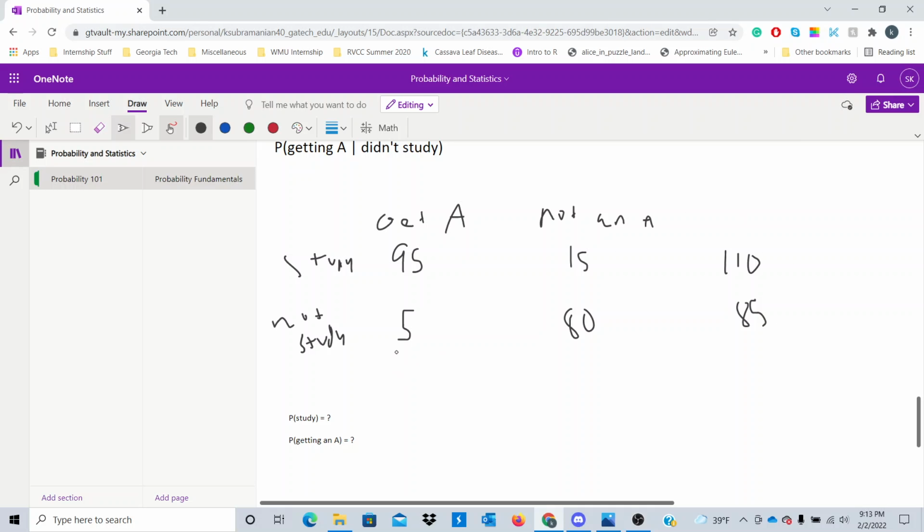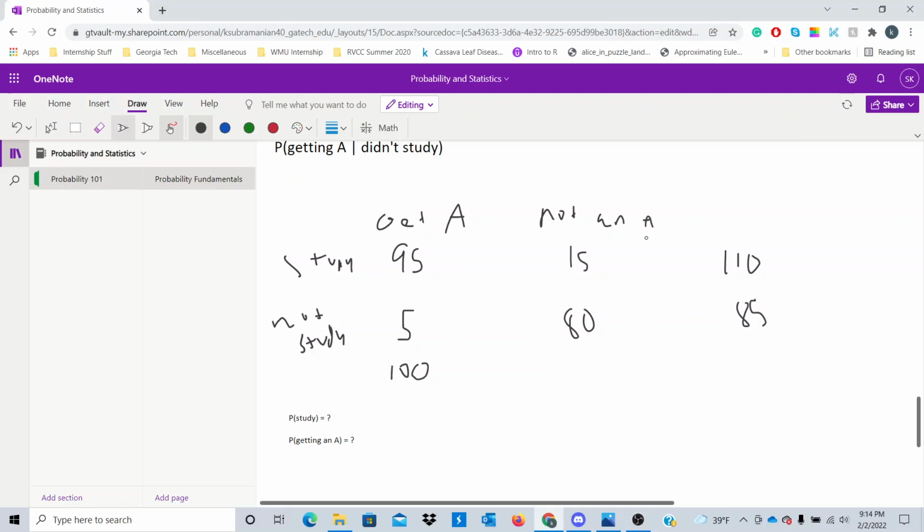Now, let's do the same thing, but figure out how many students have gotten an A and how many students did not get an A. So we see here, 95 plus 5, so 100 students have gotten an A. We don't care, in this case, whether the students studied or not. We cared about how many students get an A.